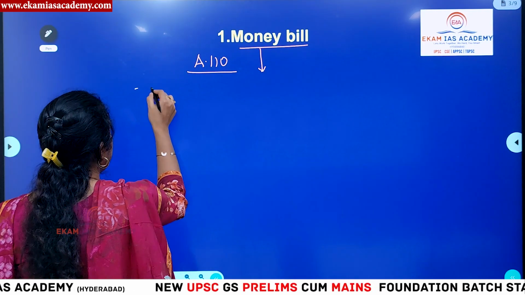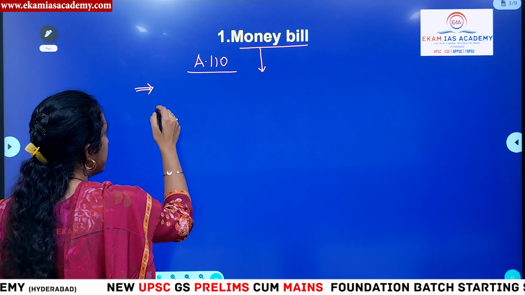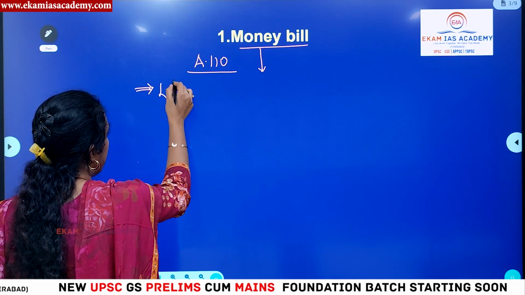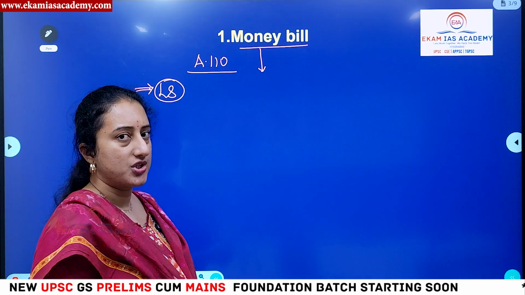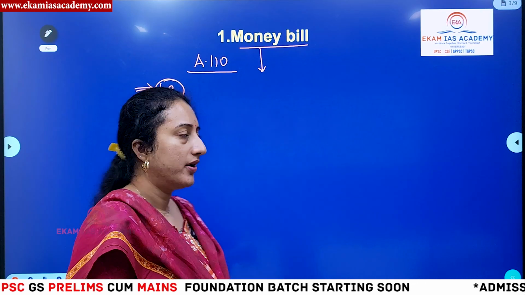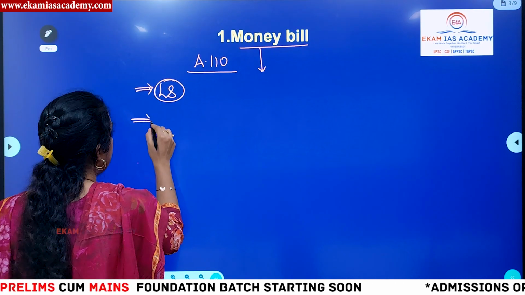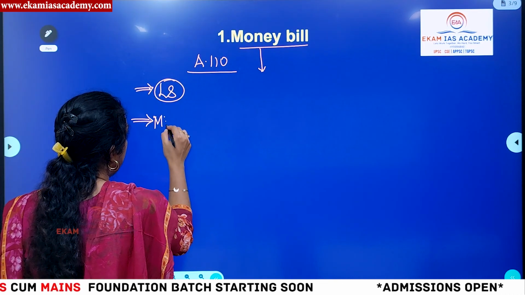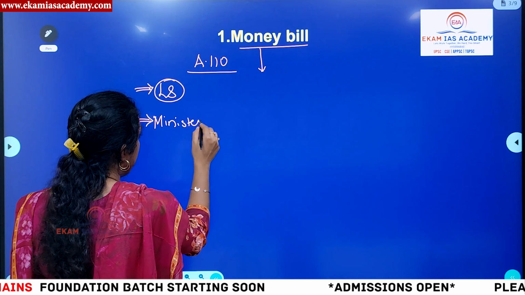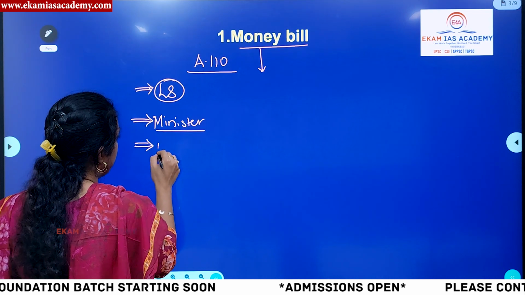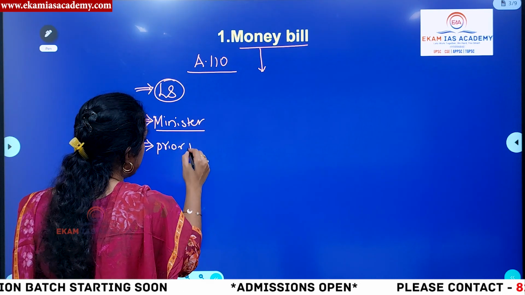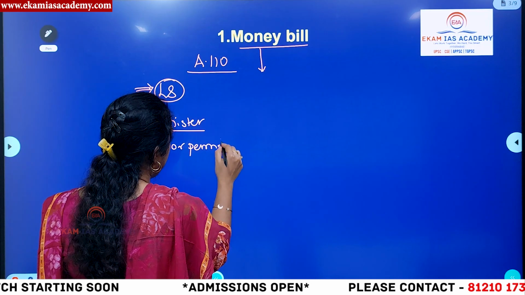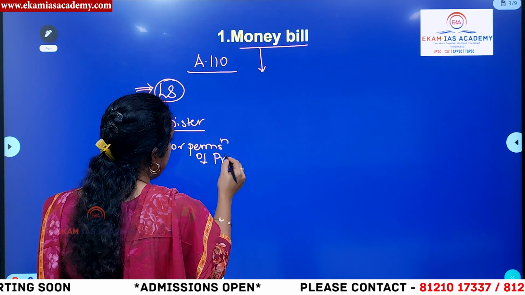Money bills will be introduced in the Lok Sabha only. Initiation should happen only in the Lok Sabha. It has to be introduced by a minister, with the prior permission of the President of India. Prior permission of the President is required for introduction of this money bill in the Lok Sabha.